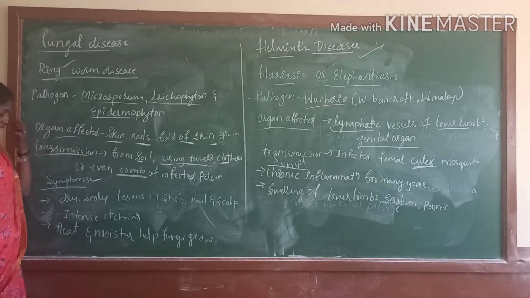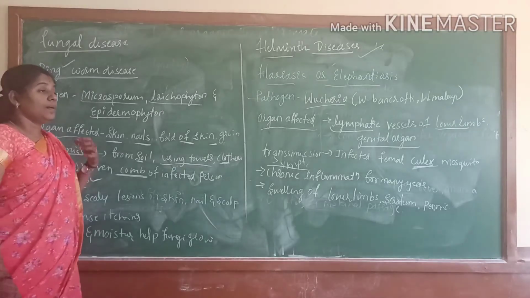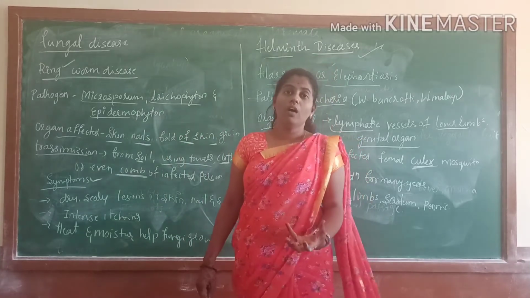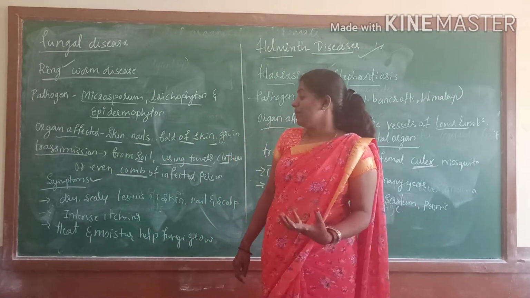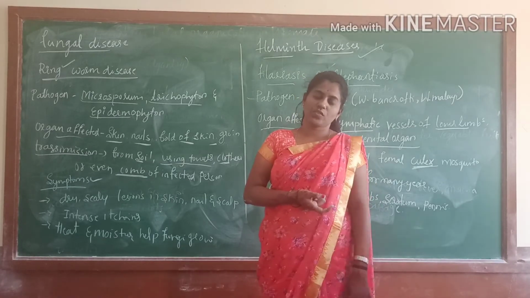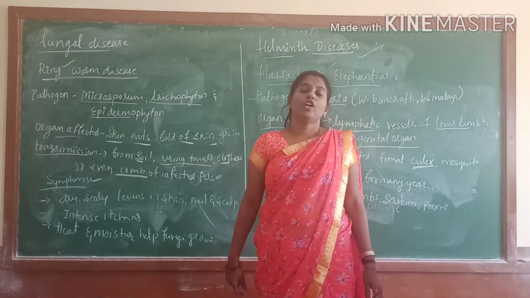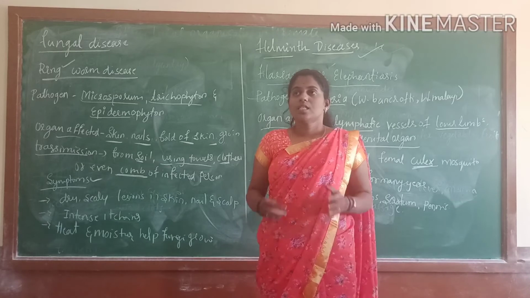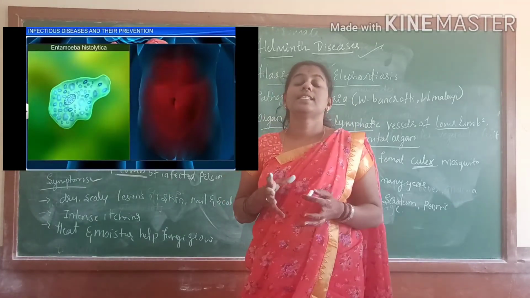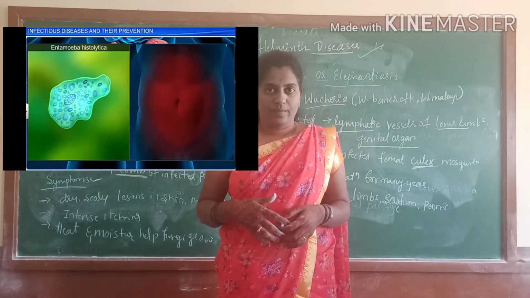And next, heat and moisture. The fungus grows in an environment of heat and moisture. Both conditions are required for the development of fungi. Okay, this is about the diseases and how they occur.